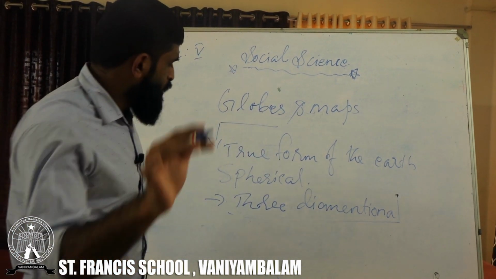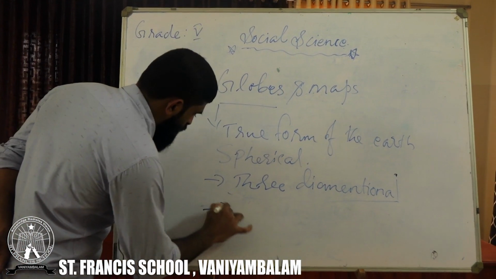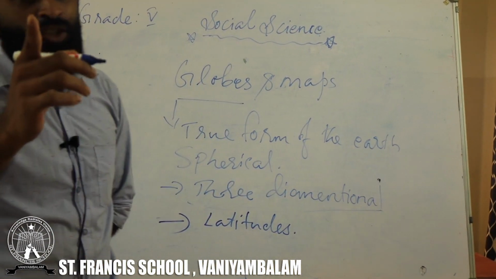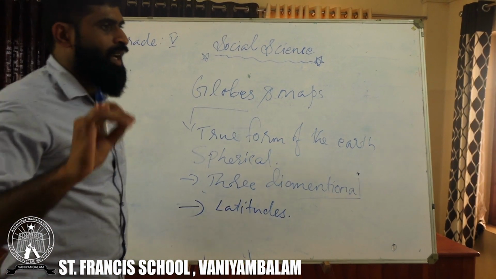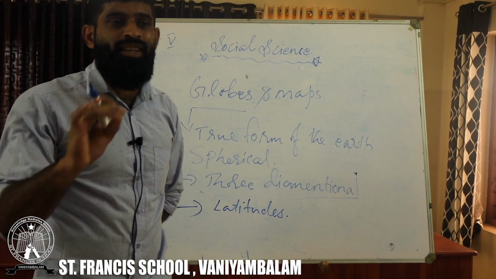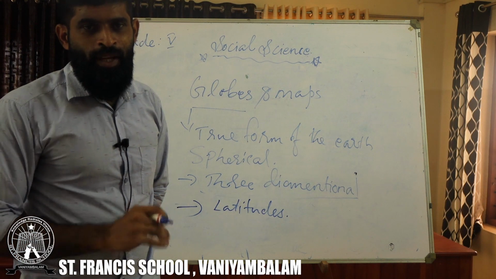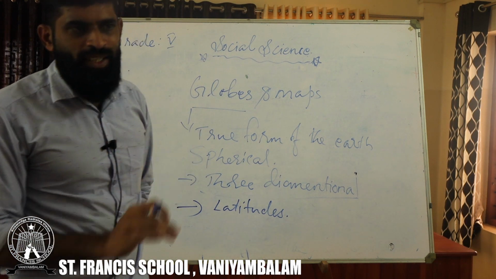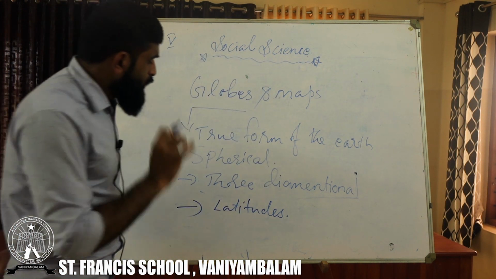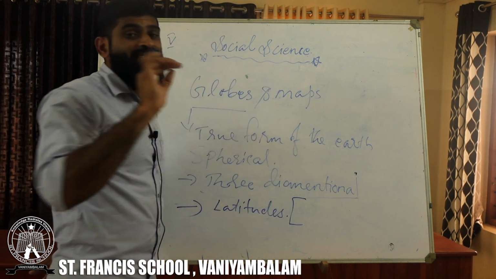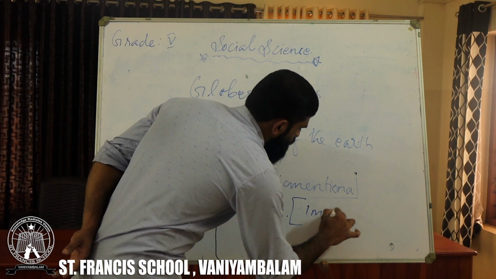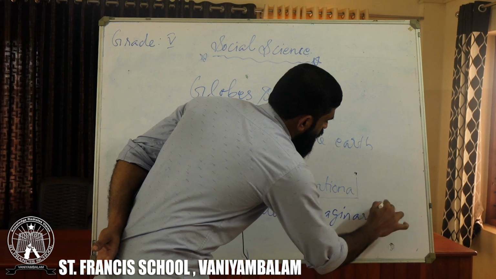It's very easy. For that technique, we are using two measures. The first one is latitudes. What is it? Latitudes. Here you have to understand, it is not difficult. If you want to find a place easily on the earth's surface, you have to use latitudes. We need to remember what latitude is. Latitudes are imaginary lines.